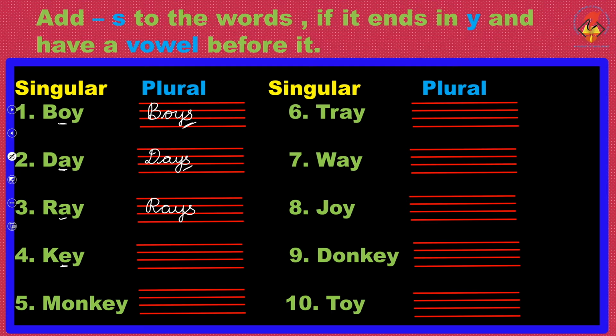K-E-Y, key. It's having a vowel before it. So you will write K-E-Y-S. Simply add S to make it from singular to plural. Monkey. Children, it's not mungy. It's not mungy. It is monkey. Pronounce it as monkey. So it has a vowel and ending with Y. So it becomes M-O-N-K-E-Y-S. Monkey became monkeys.